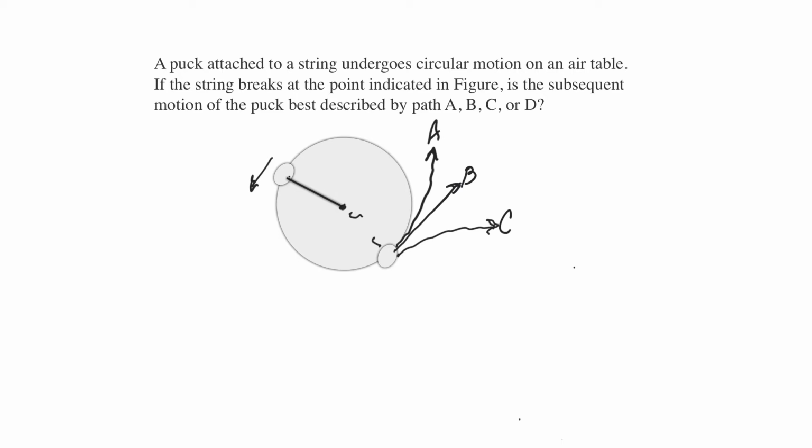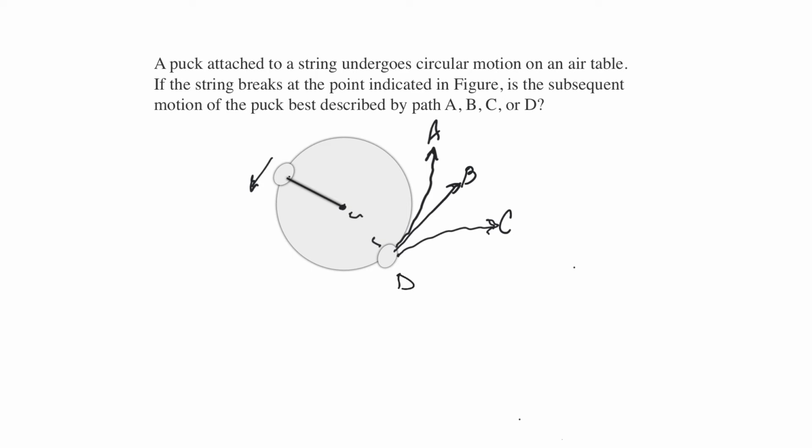By the time it gets to D, this is D here, the rope snaps and it keeps going. So which direction do you think it's going to go? Is it going to continue in its curve towards A? Is it going to do a reverse curve and curve towards C? Or is it going to continue going straight, which is B?